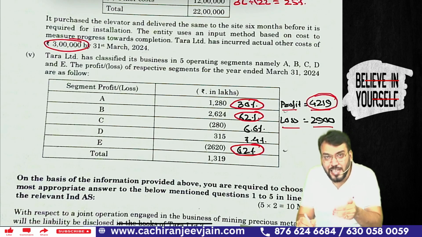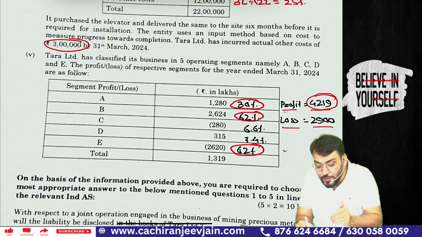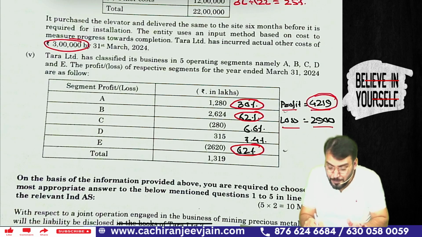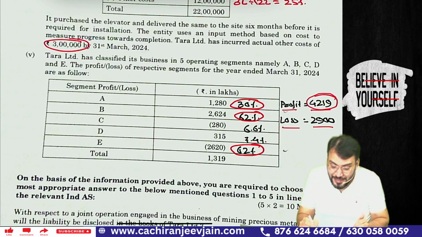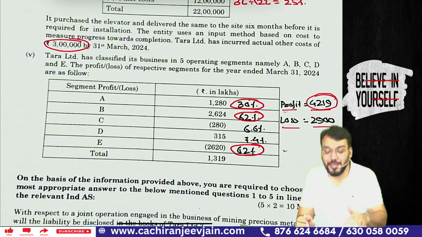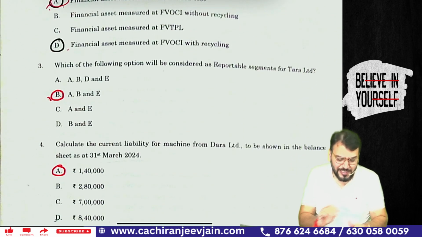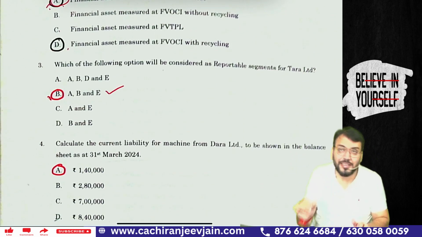Now we need to find out segment result in relation to the total profit. The percentage I have already calculated: 30%, 62%, 6.6%, 7.4% and 62%. Based on these, can you say A, B and E are reportable segments? A, B and E are reportable segments. This is very simple. I hope everyone has done it correctly.